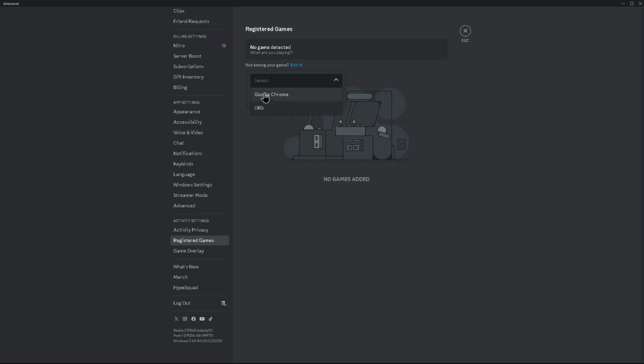For example, I would like to stream my Google Chrome. What you can do is just tap on add game and then start streaming. You can also add any other game that you have on your PC. After selecting those games, tap on add game, and after adding the game, tap on start streaming, and by doing that you might fix your problem.